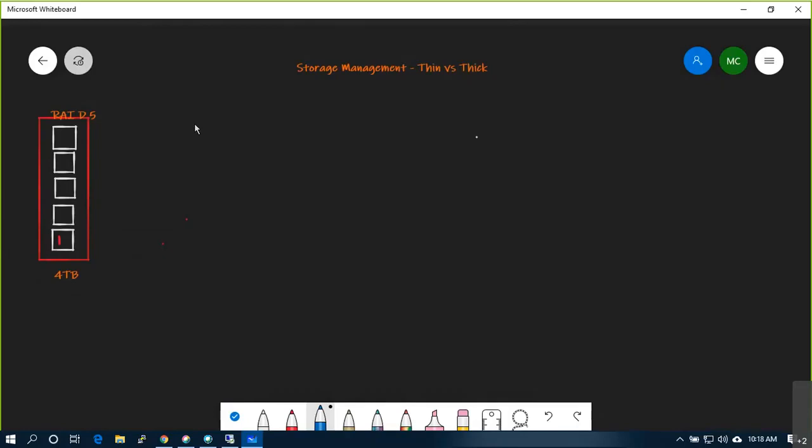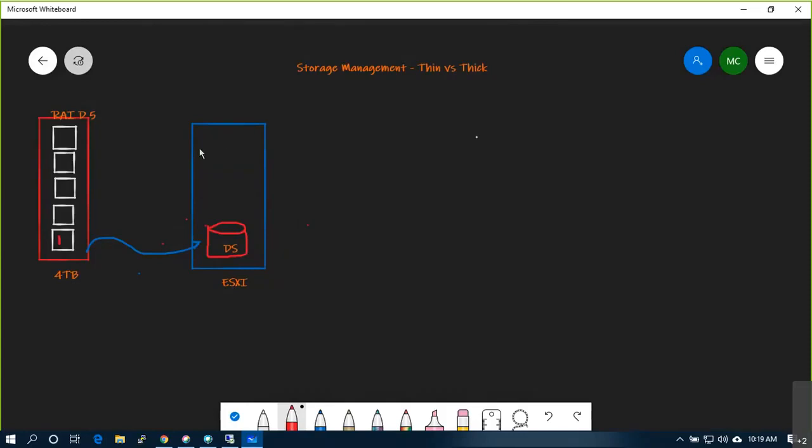Now, I have one ESXi host. If I allocate this disk to this ESXi host, it will get formatted into a datastore, in the datastore format. What is the file system? VMFS.